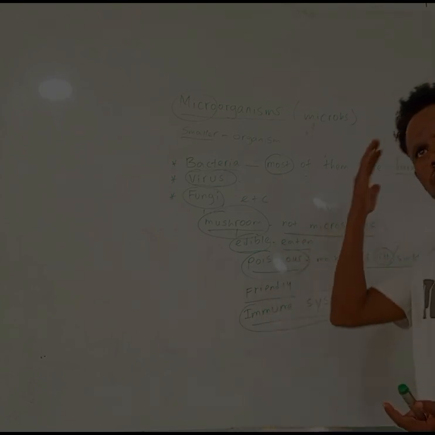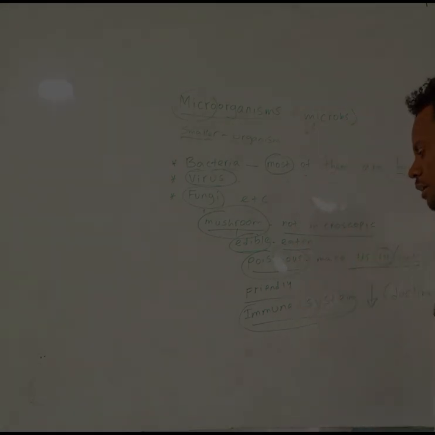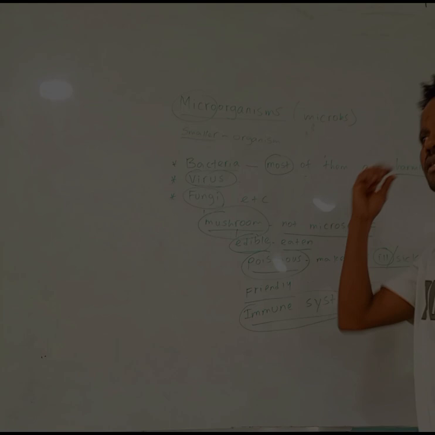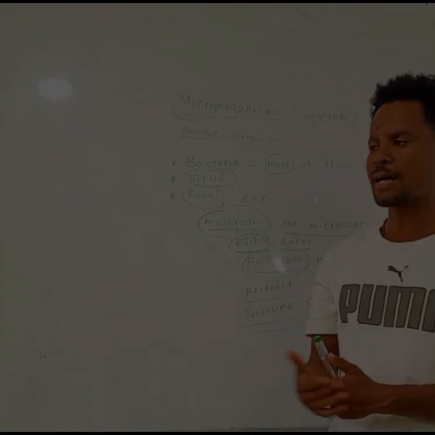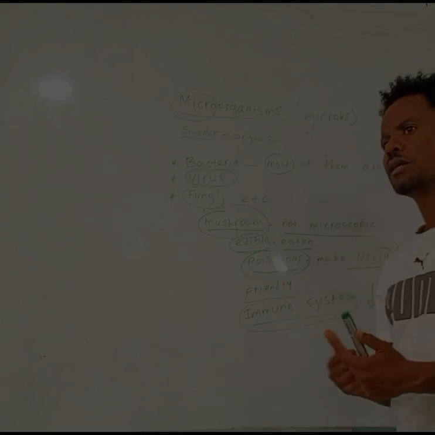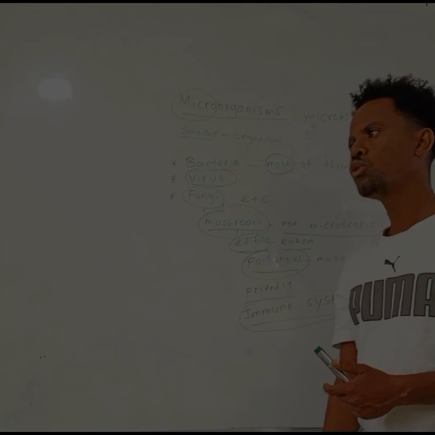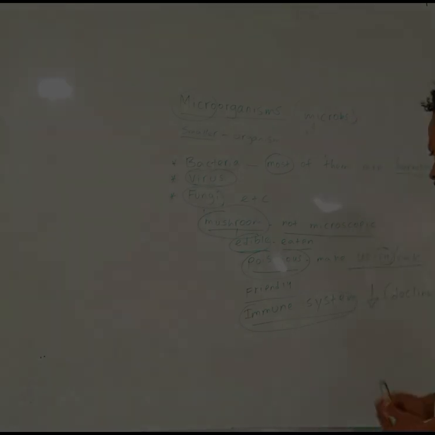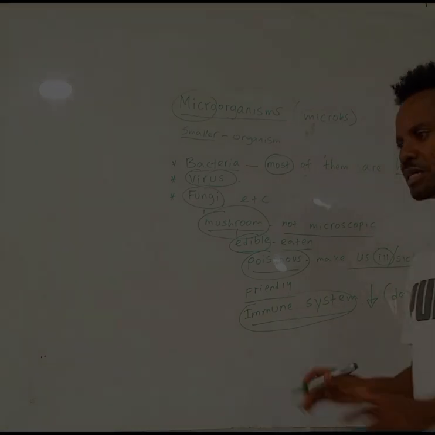For example, those living around our hair can cause different health problems. Those living around our lip make our lip dry and turn into something like a wound. This happens because of our immune system. How does our immune system decline?